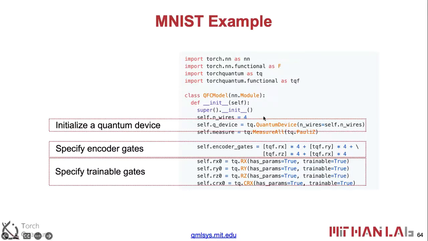So here we can initialize a quantum device, and then we can specify the number of qubits here. And then we can also specify the Pauli-Z operation on all the qubits. And then we can specify some of the encoder gates to encode the image to the quantum states. And then we can have some trainable gates, such as the TorchQuantum RX gate, and we specify it has parameters and is also trainable.